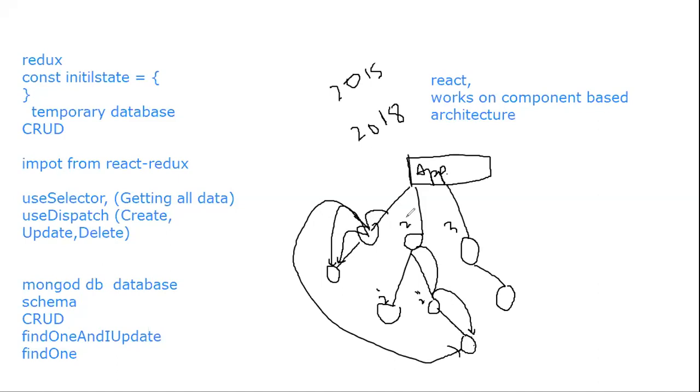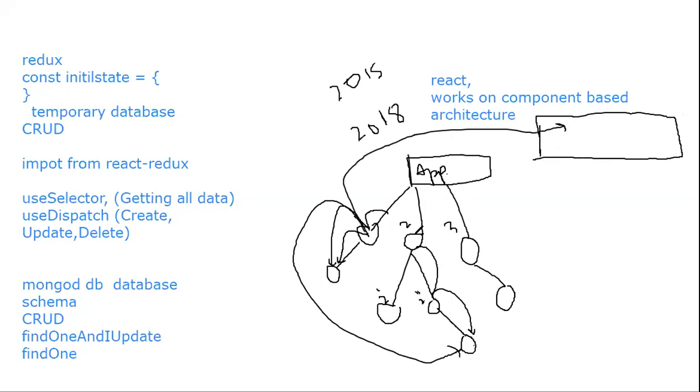So what Redux is, it is providing one centralized data store. Just imagine this centralized data store. If this person gets data, it will send it here. If this component gets data, it will send it here.